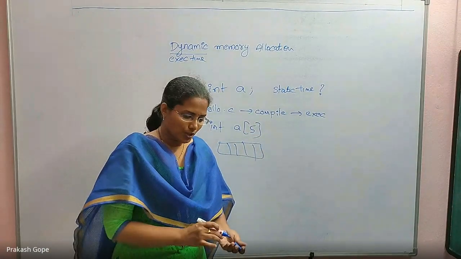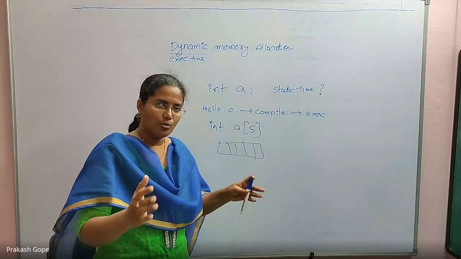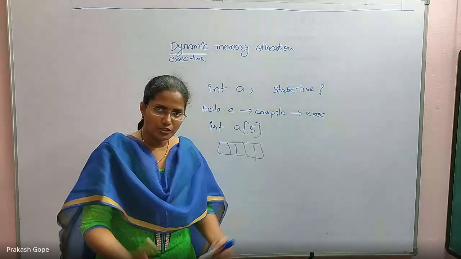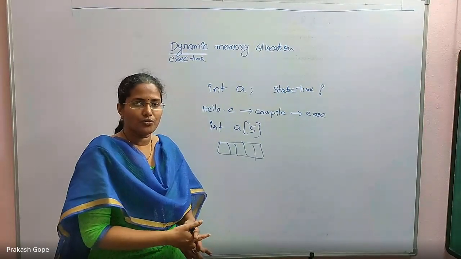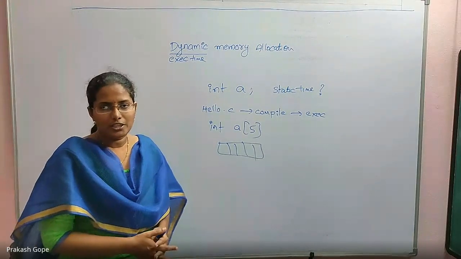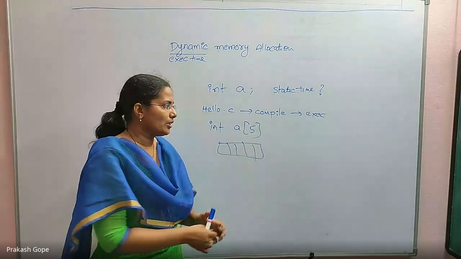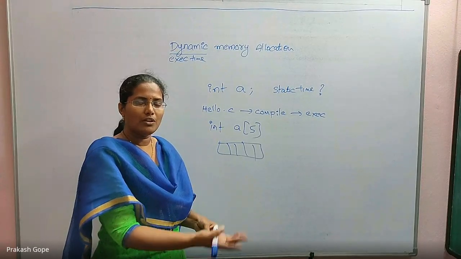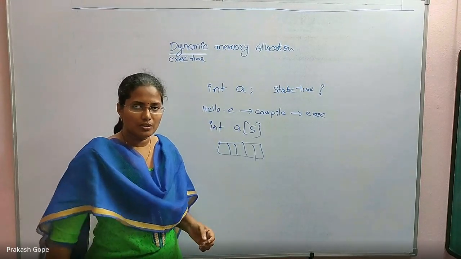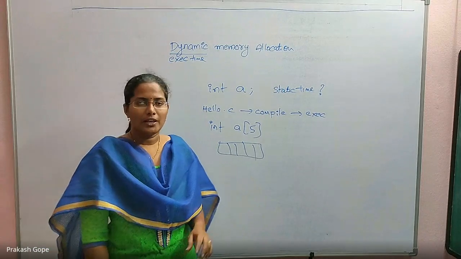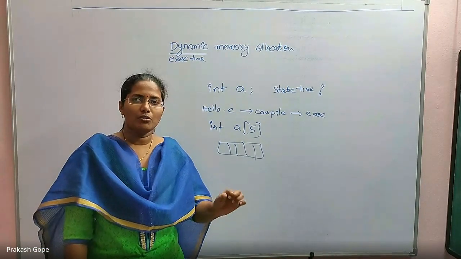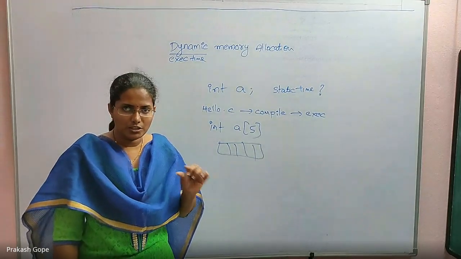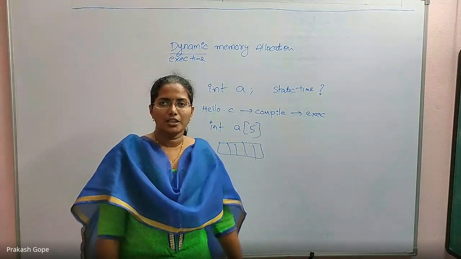But there is a case where I do not know how many data items I want to store. I will come to know this only during execution. At the time of compilation, which means at the time of writing the program, I do not know how much data I will be reading. Only during execution, I will ask the user how many integers he wants to enter. He will tell me he wants to enter 30 students' data. That is when I will come to know, yes, 30 students' data I need to read.